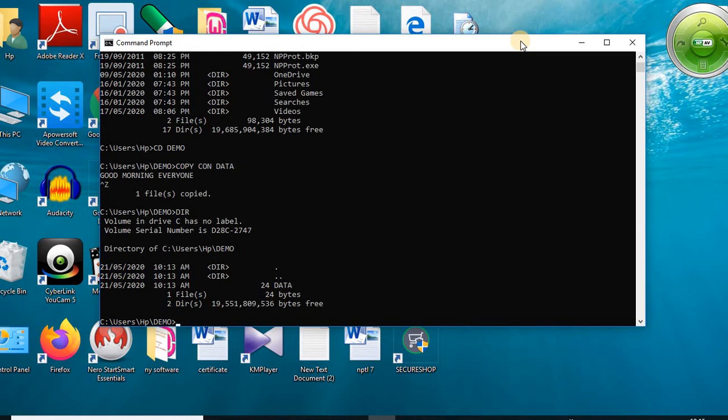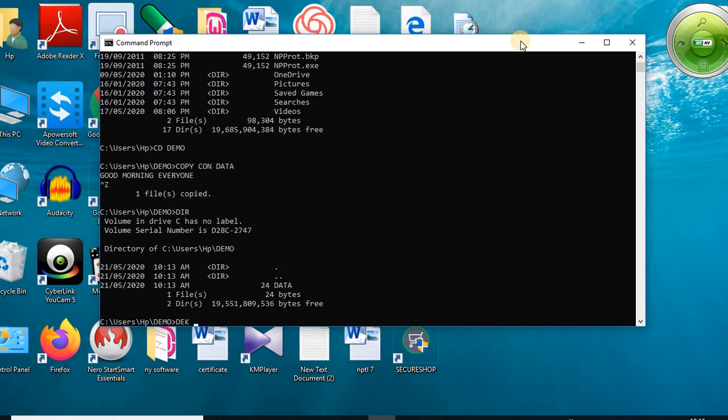Okay. Now next is the delete command. The delete command is used to delete a particular file. Here we can create data, so we delete the data file. By deleting the file, we can erase that file from the computer's memory. To delete the file, we can use the del command.